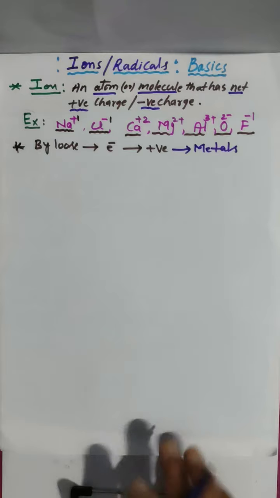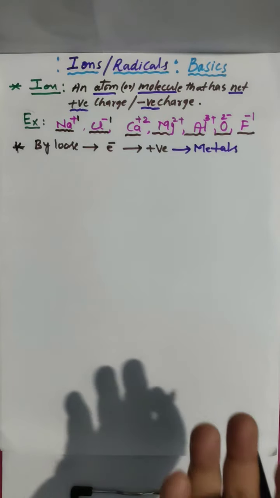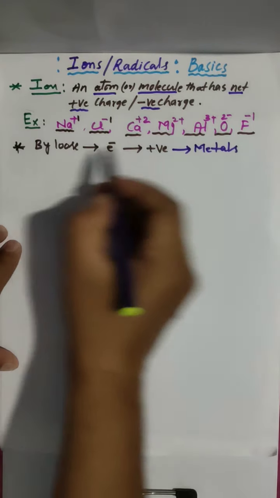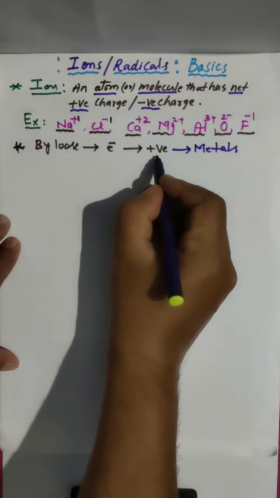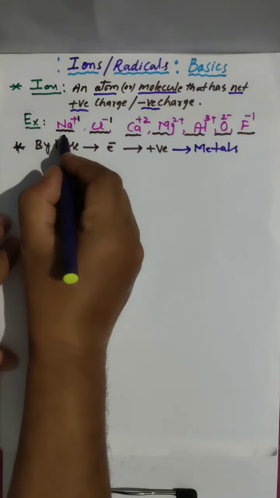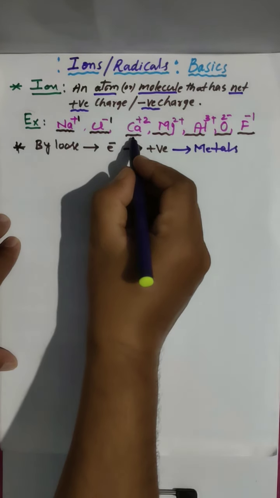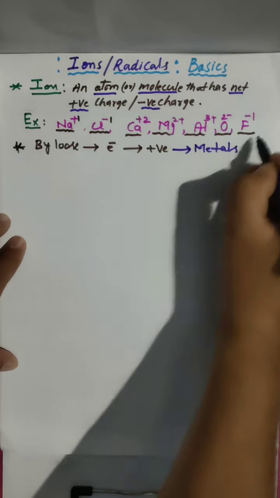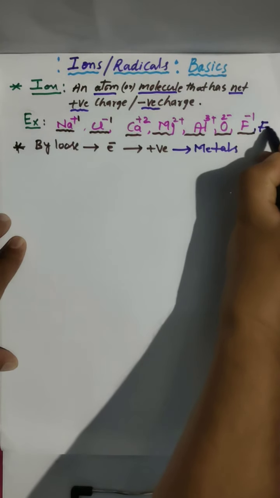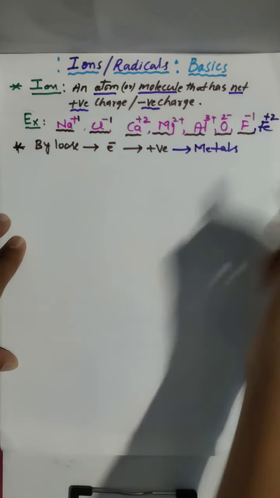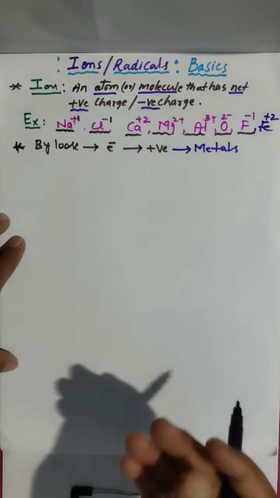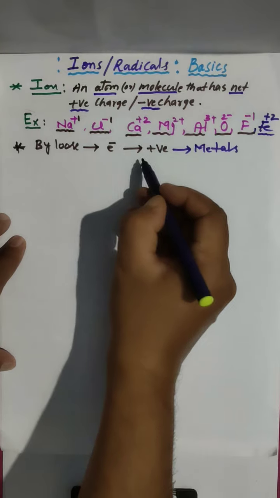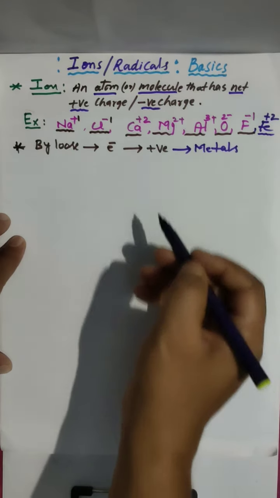In the periodic table we have metals, non-metals, metalloids, noble gases, and so on. Generally metals are ready to lose electrons and form positive charge. Sodium is a metal, calcium is a metal, magnesium is a metal, aluminum is a metal, iron is a metal. Gold, silver, platinum, these are all metals. These are ready to lose, ready to donate.